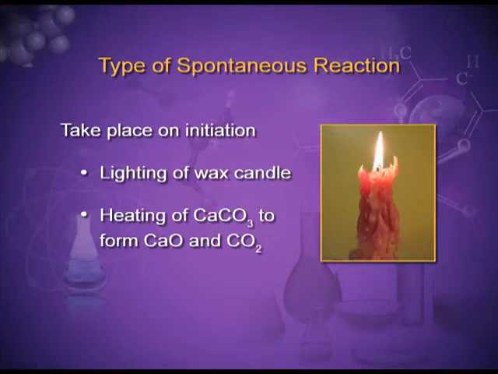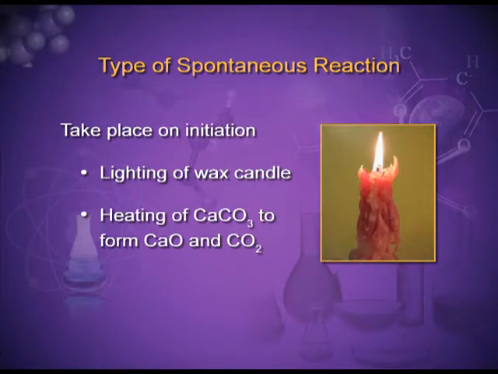There are many spontaneous processes which take place after proper initiation. For example, if you light a candle, it burns until it is all over. Heating of calcium carbonate: when we heat calcium carbonate, given the required conditions, it gives calcium oxide and carbon dioxide.